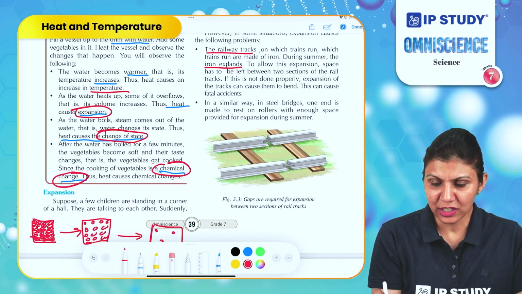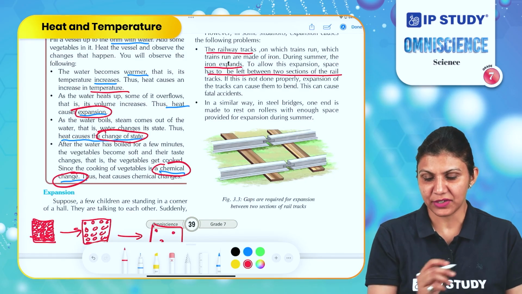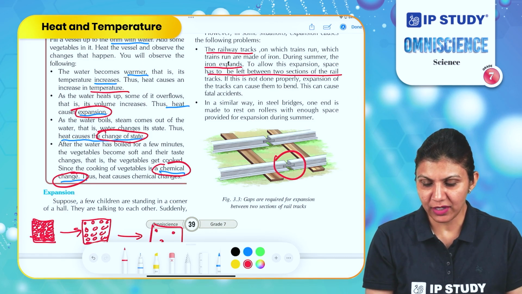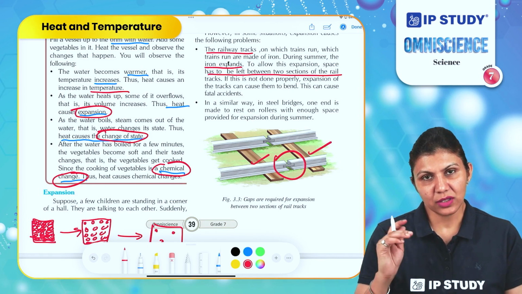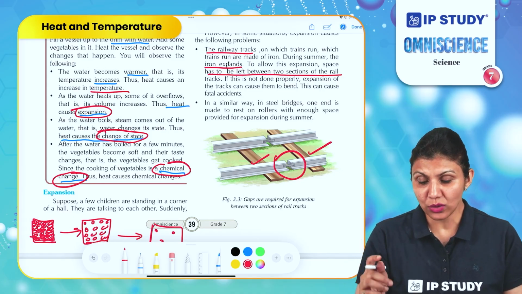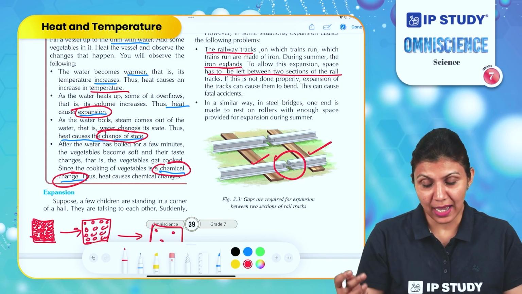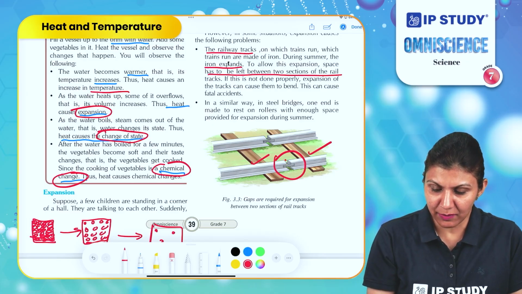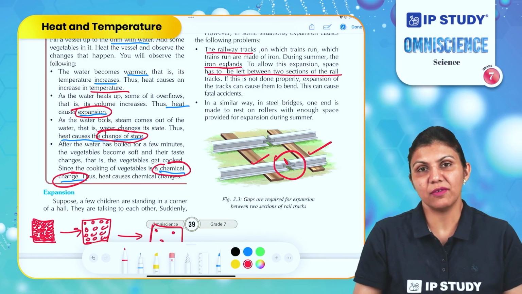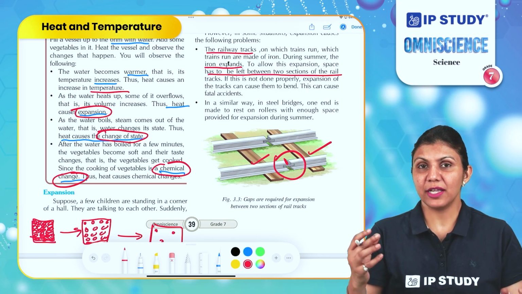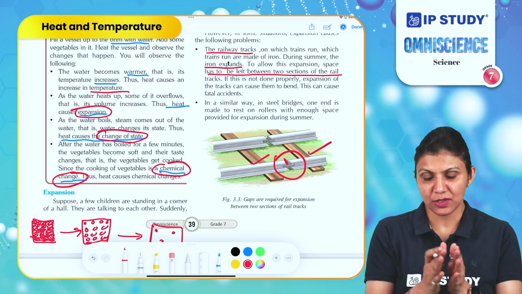To allow this expansion, space has to be left between two sections of the rail track. So here you can see there is a joint between two railway tracks. The space is left there so that during summers, when expansion happens, this space can be occupied by the railway tracks. And what happens during winters? They contract again, the particles come closer again.